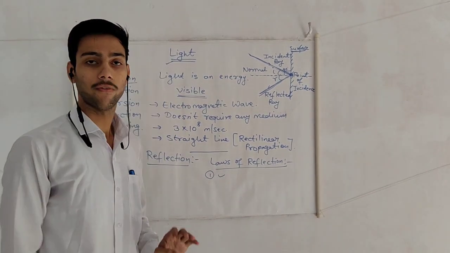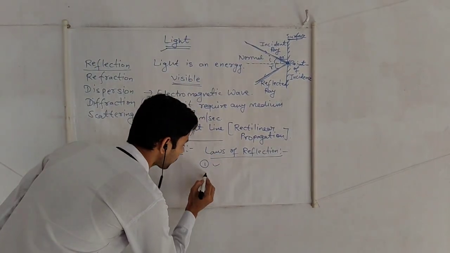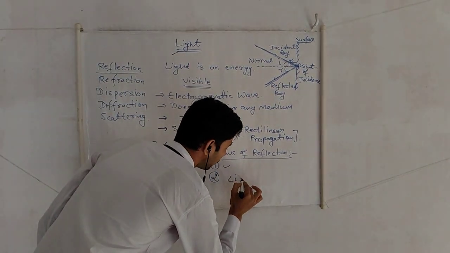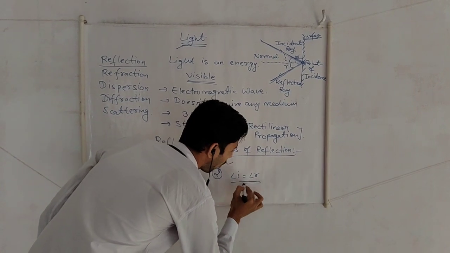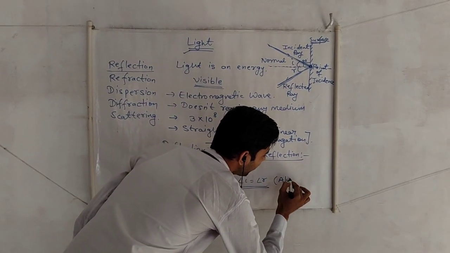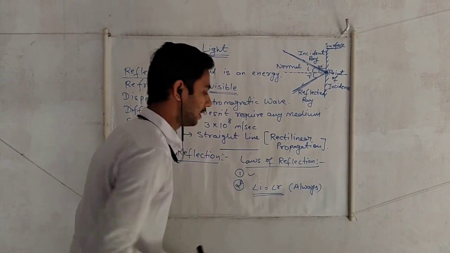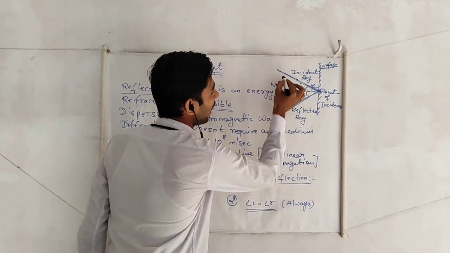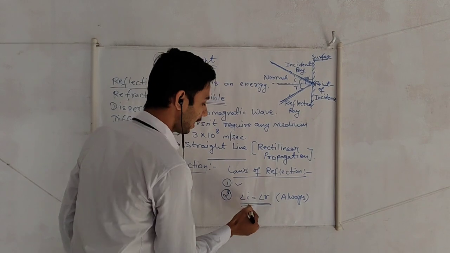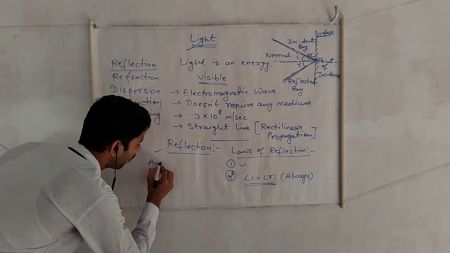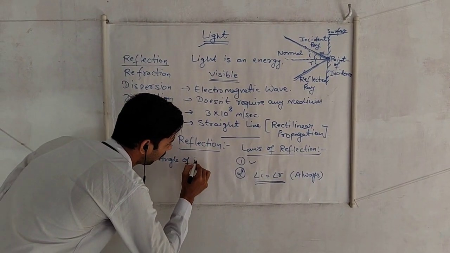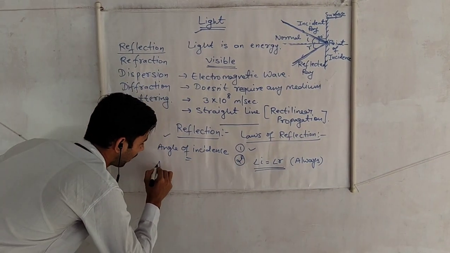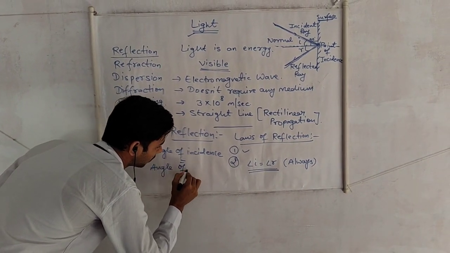The second law of reflection says that angle i equals angle r, always, in any condition of reflection. Angle i represents the angle of incidence, and that will always be equal to the angle of reflection.